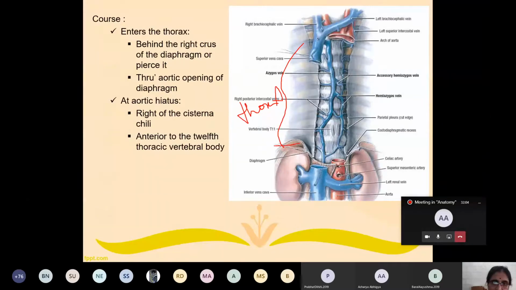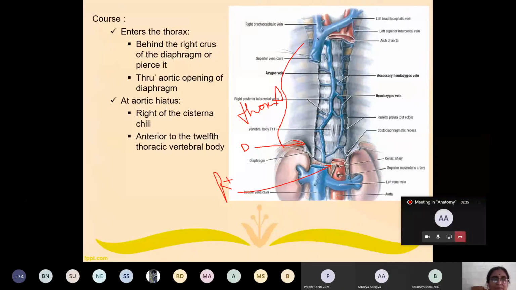Here you can see this muscle. This muscle is known as diaphragm. It has a right crus and a left crus. This is the right crus. Here you can see, this is the right crus. So how does it enter into the thorax? There are several ways.